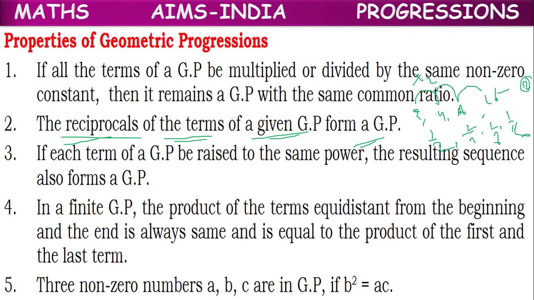The new GP 1/2, 1/4, 1/8 is also a GP with common ratio 1/2, because 1/2 into 1/2 is 1/4, 1/4 into 1/2 is 1/8, 1/8 into 1/2 is 1/16. So if we take reciprocals of the terms, it also will be a GP but with a different common ratio.